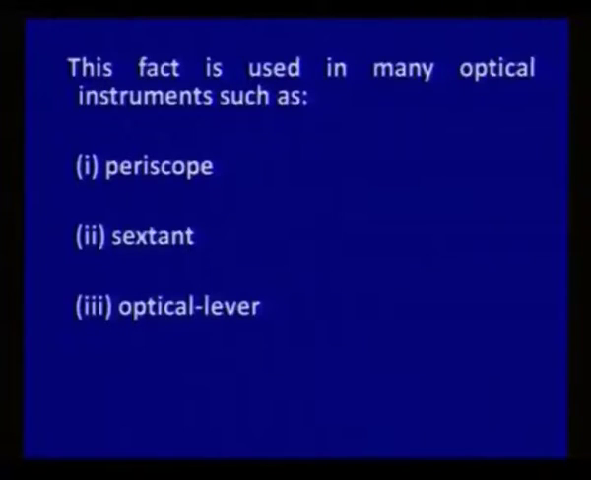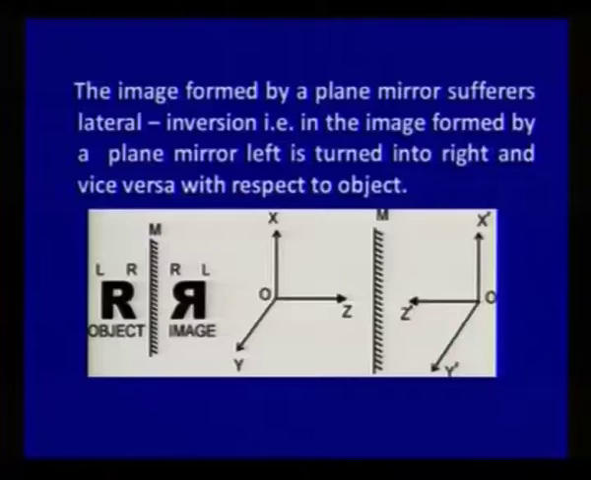And this is a fact which is used in many optical devices, many optical instruments such as periscope, sextant, and optical levers. So, this is a very important phenomenon related to the reflection of light. Now, you can see its effect.